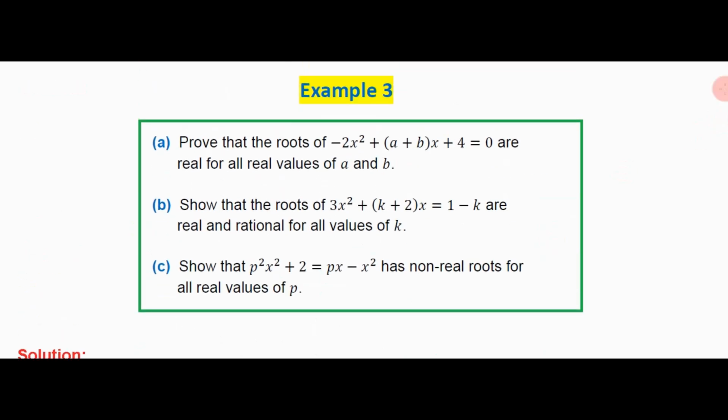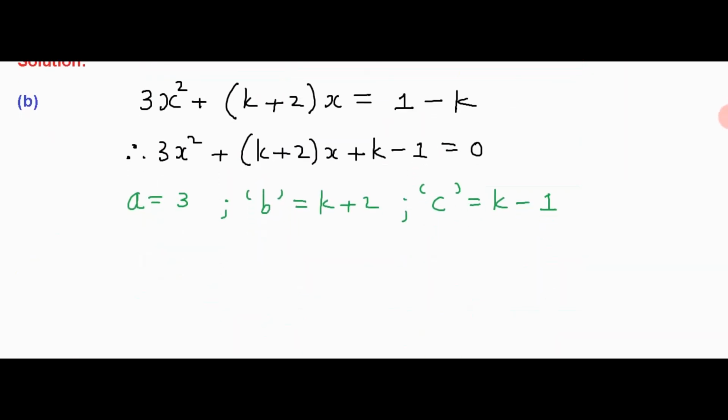Now, we need to show that the roots are real and rational for all values of k. In other words, we must show that delta is firstly greater than or equal to 0, and then also a perfect square. So let's work out delta. So we know that delta is equal to b squared minus 4ac. b squared will be k plus 2 squared minus 4ac.